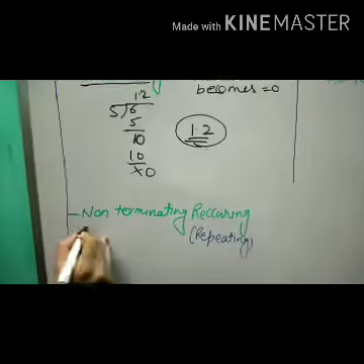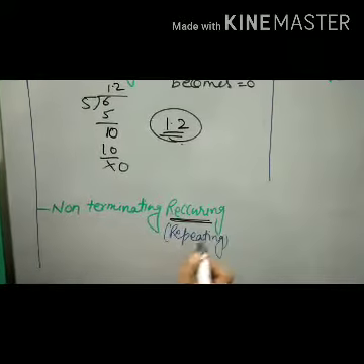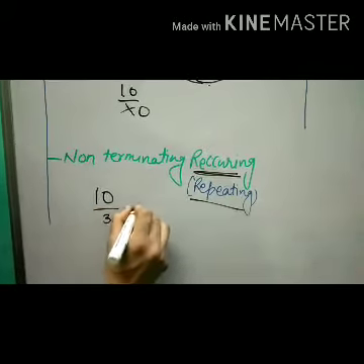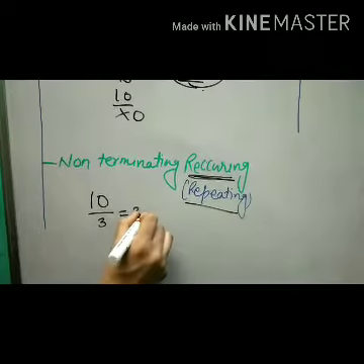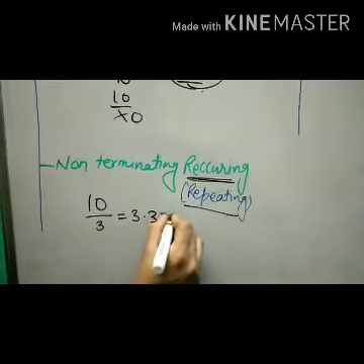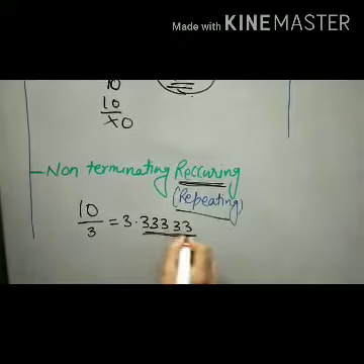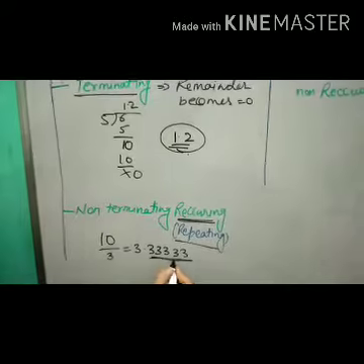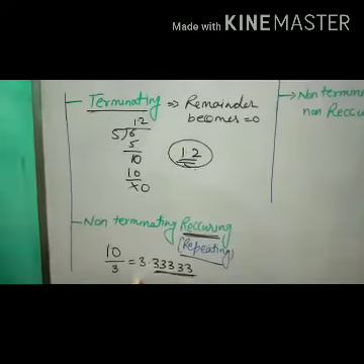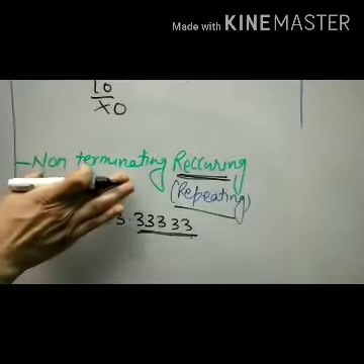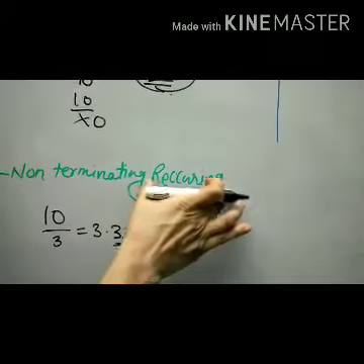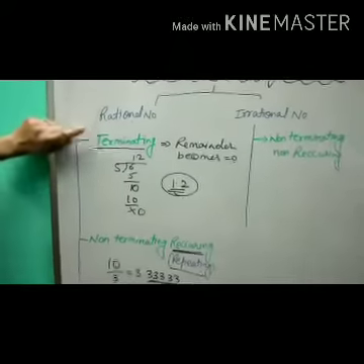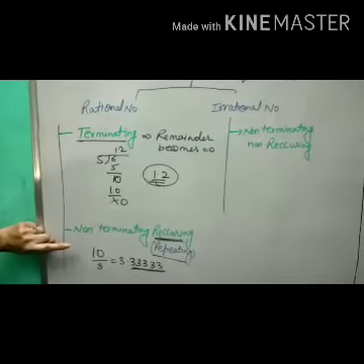The second one is non-terminating recurring. The meaning of recurring is repeating, again and again. For example, if we divide 10 by 3, 3 threes are 9, 1 remainder, point, again 0, 3 threes are 9, 3 threes are 9, 3 threes are 9. So this one is non-terminating. We are not getting any remainder here, but we are repeating the digit again and again. So this type of decimal expansion is called non-terminating recurring or repeating decimal expansion. So rational numbers have 2 types of decimal expansion, terminating and non-terminating recurring.